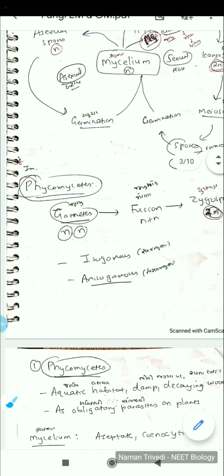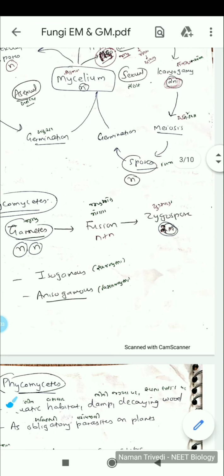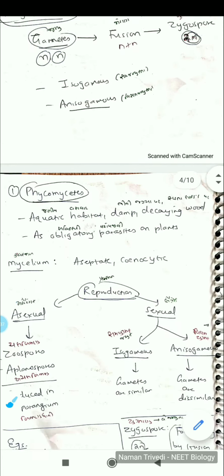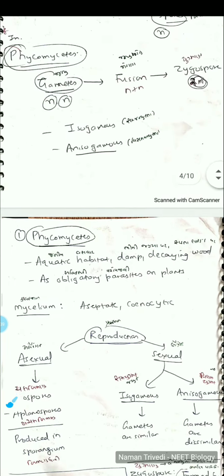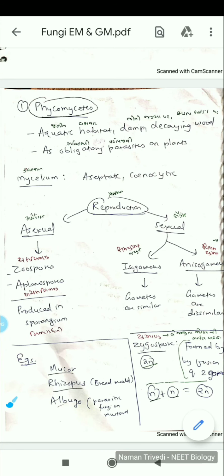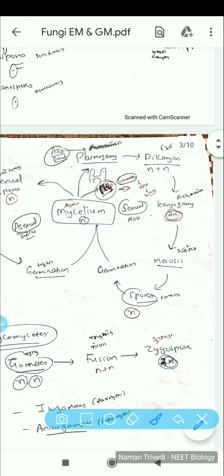Both these haploid gametes will fuse and form a diploid zygospore, in examples like Mucor, Rhizopus and Albugo, which can grow into a new hypha and mycelium. So this is what is denoted here for Phycomycetes.